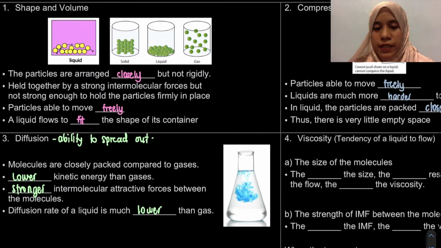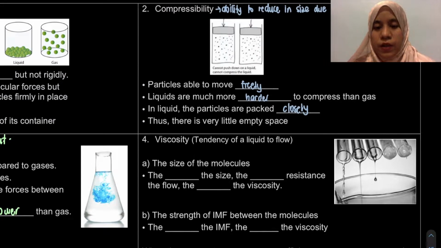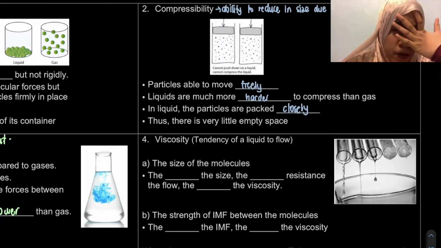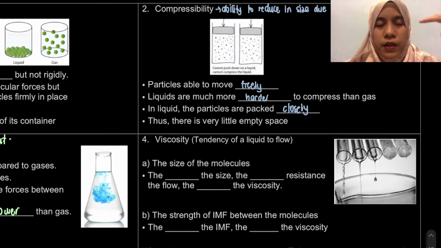Okay, next we will look at viscosity, which is the tendency of a liquid to flow. Or to put it simply, we can compare honey with just our mineral water. So we would say that honey has a higher viscosity because it is thick and sticky. Okay.